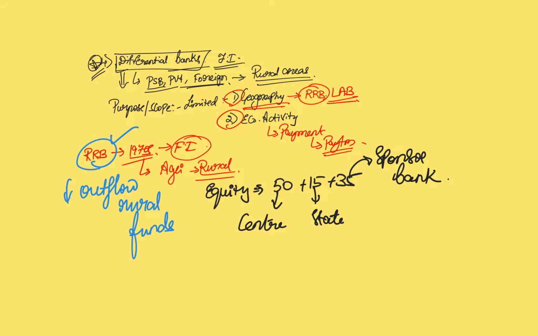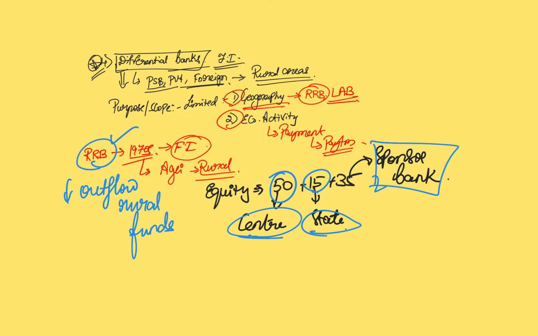So, keeping this practical reality in mind, the experience of the existing banks is taken, and the center as well as state together came forward to create this RRB structure. So what happens is there is a sponsor bank which invests 35% of its capital, and 50% of the capital is actually given by the center and states give 15%. In this way, dividing the responsibility between various stakeholders, RRBs were started,